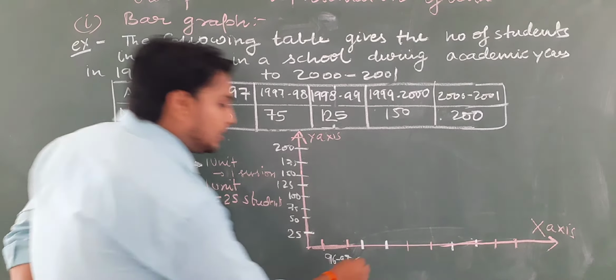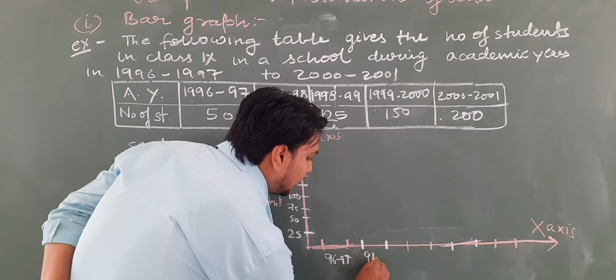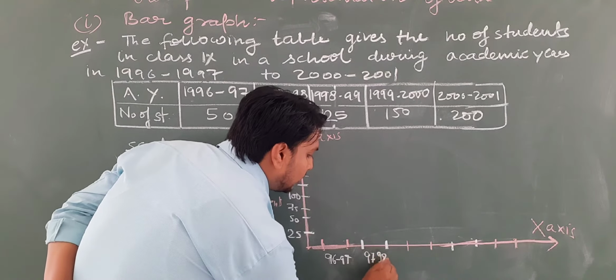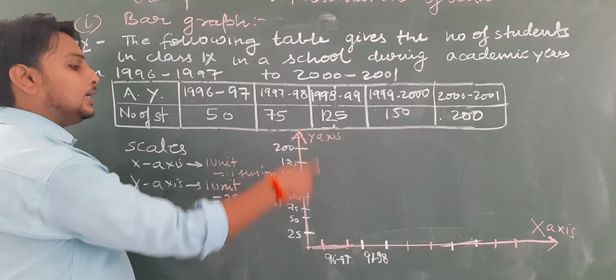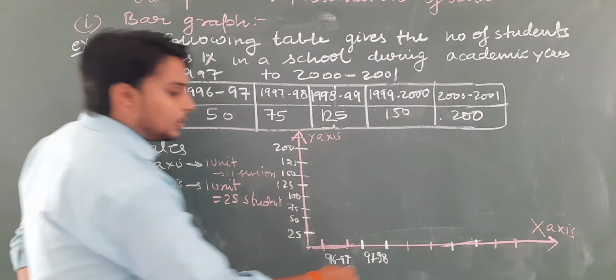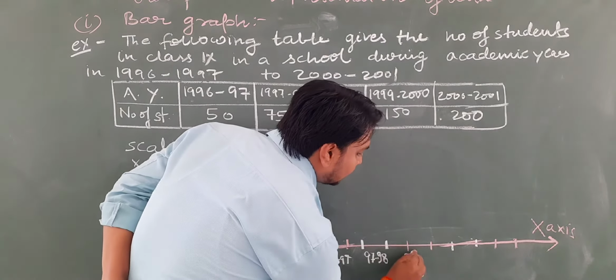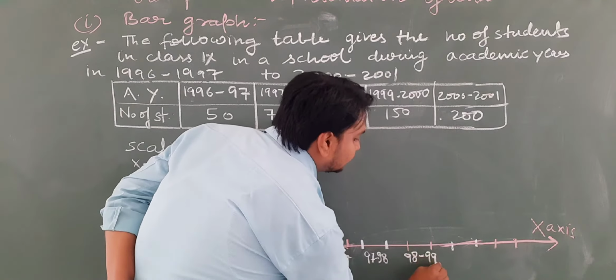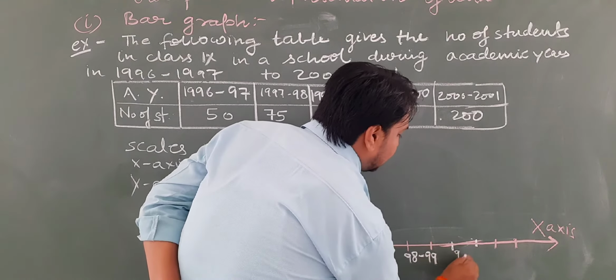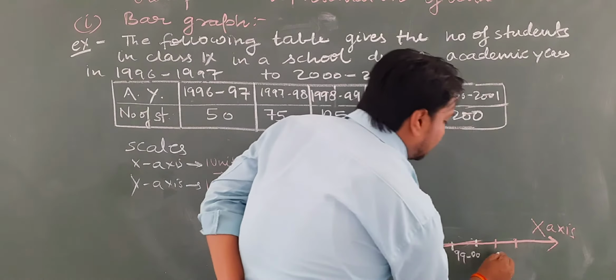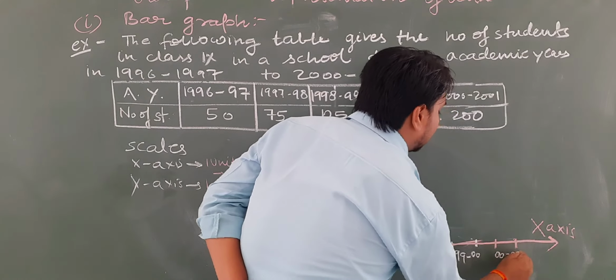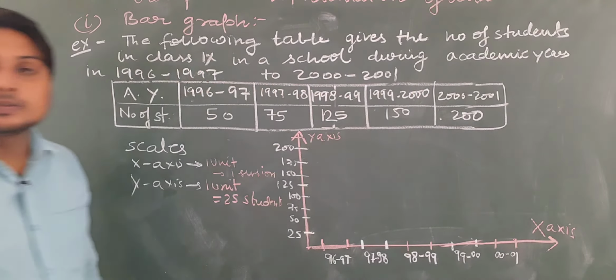The second one represents 97-98. Are you getting this? 97-98 means 1997 to 1998. Then 98 to 99, then 99 to 2000, then 2000 to 2001, like this.